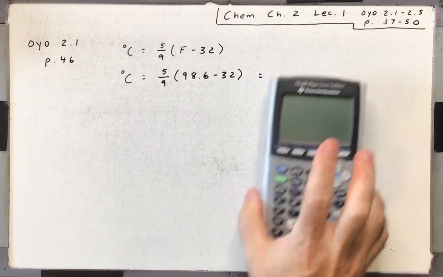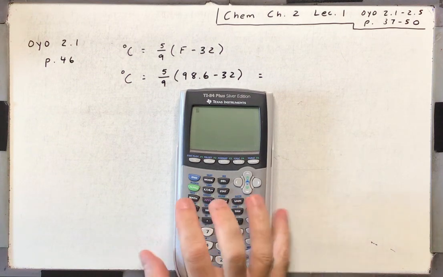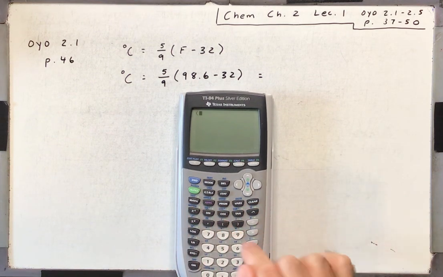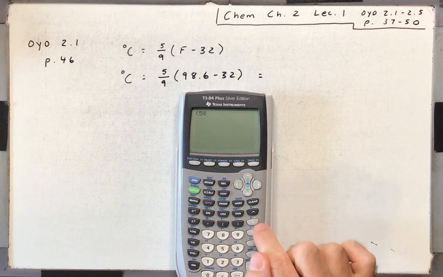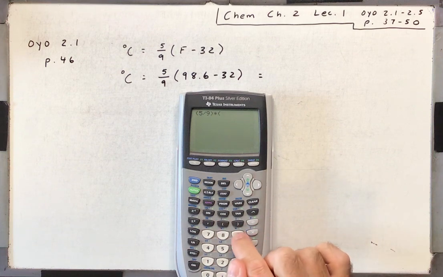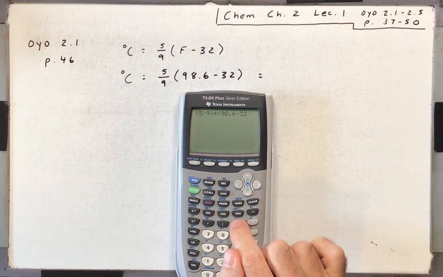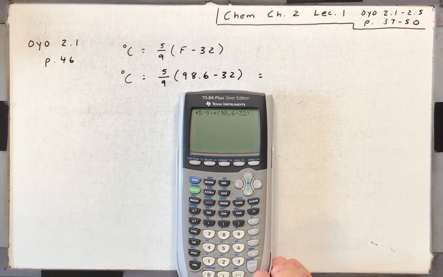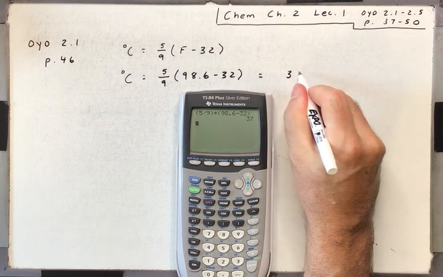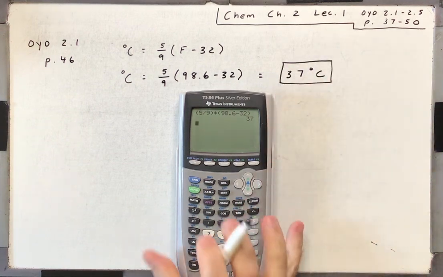So we're going to want to put that 5/9 fraction in parentheses. So do a left parenthesis, 5 divided by 9, and then a right parenthesis, and then times left parenthesis 98.6 minus 32, and then close the parenthesis there. And hit enter, and you've got 37 degrees C, or Celsius.